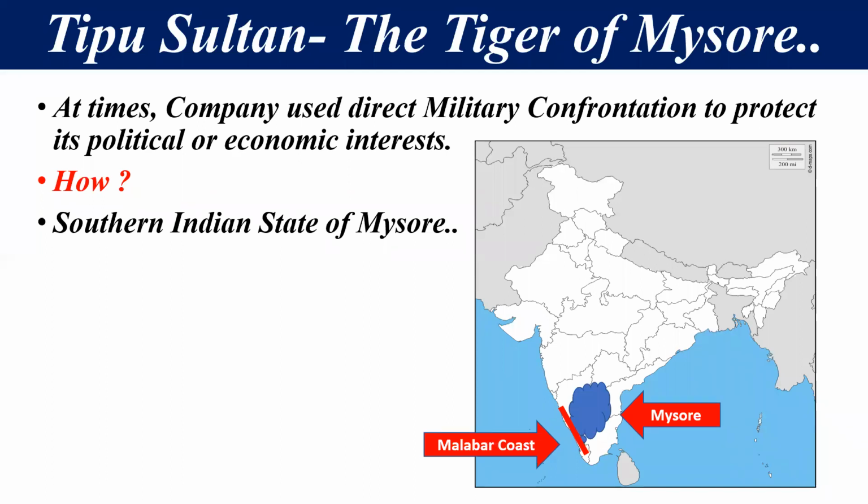Students, in the southern part of India we have the Deccan Plateau, with the Western Ghats in the west and the Eastern Ghats in the east. The southern part of the Western Ghats is known as the Malabar coast, and it is a very important part for trading purposes. The ruler of Mysore did not want the British to have any trading point there. They did not want the British to trade from here in any way. Now we'll discuss the Anglo-Mysore War. It would be very important for you.